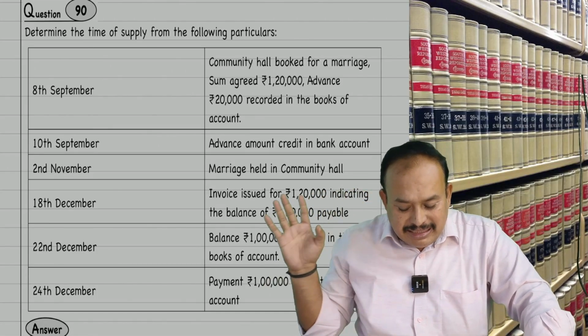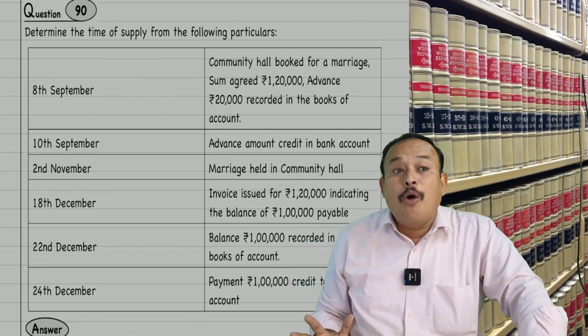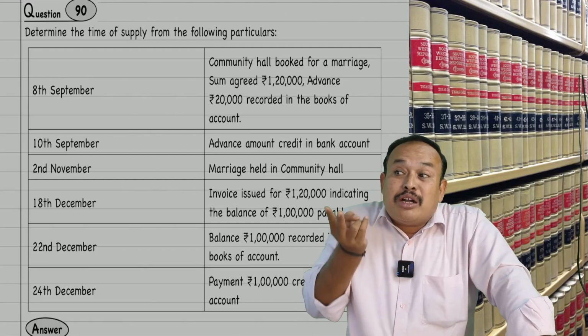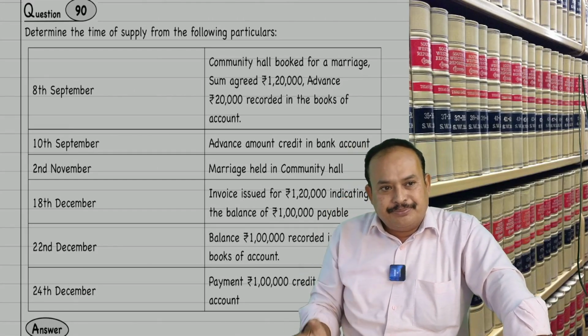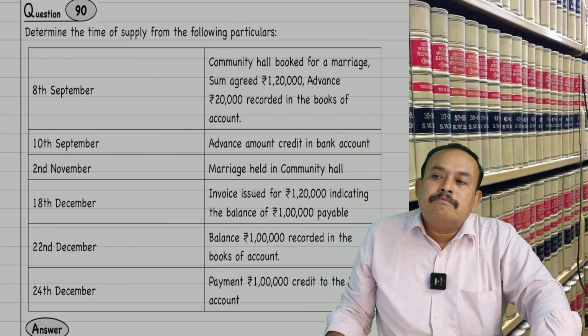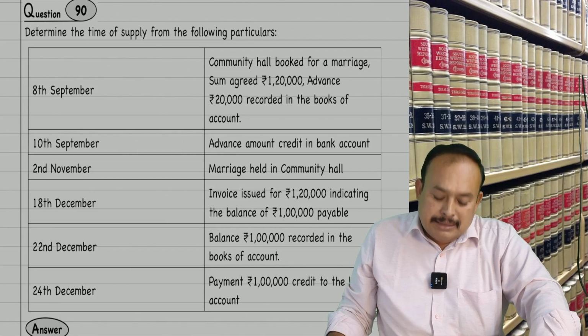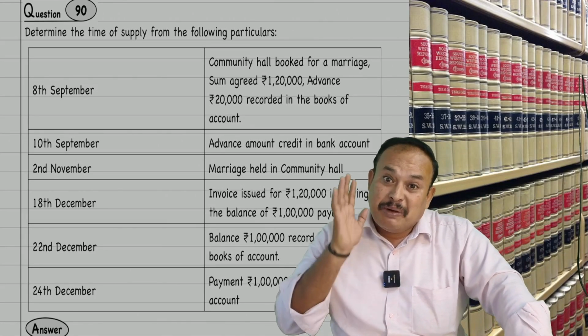Now, in the given case, advance payment received. How much received? For 20,000 rupees of advance payment, I want the time of supply. What time of supply? 8th September. How can you say 8th September? You are perfectly correct. How?